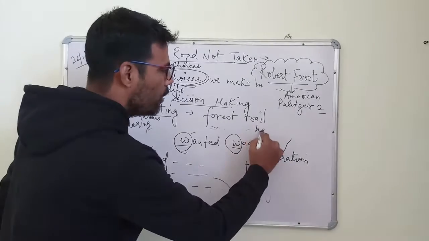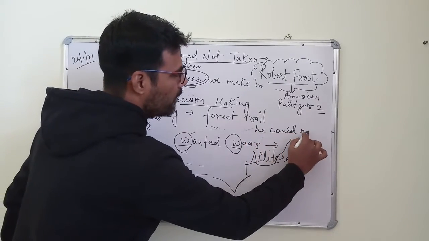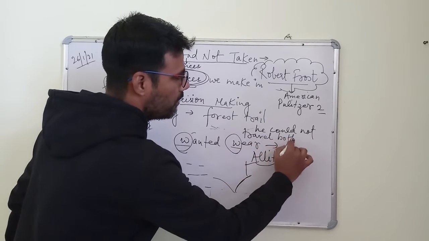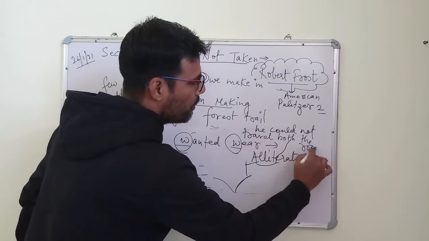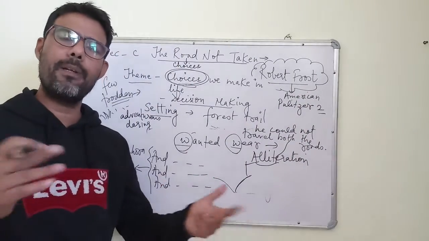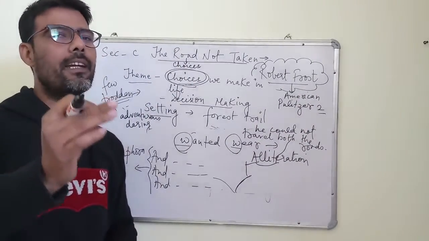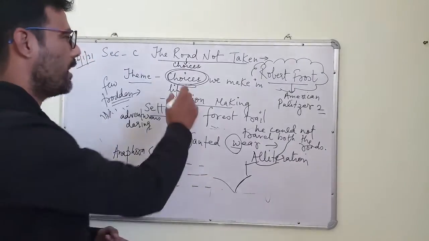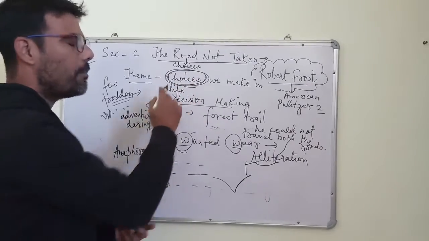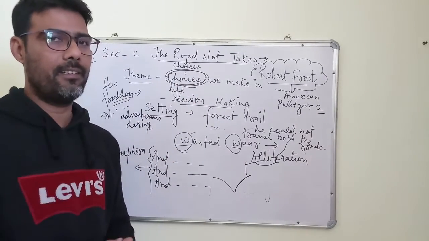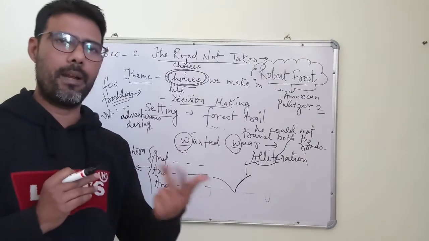So he does not regret that he has become a poet, he feels this with a sigh because he could not travel both the roads, because he could not take both the choices. So children, the same will happen to us in life, that we will get one chance and that one chance would be our opportunity. So for that we need to have a very clear perception about our choice. We need to analyze and then decide what is good and what is bad for us.